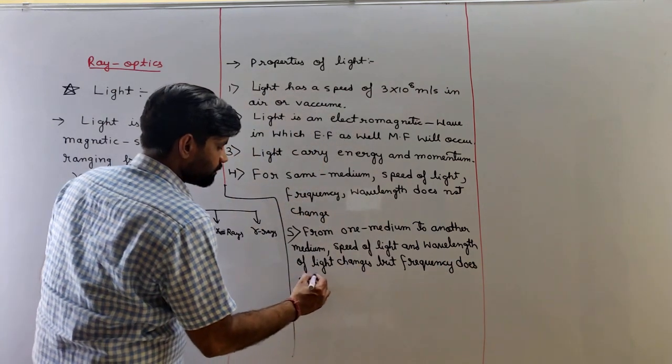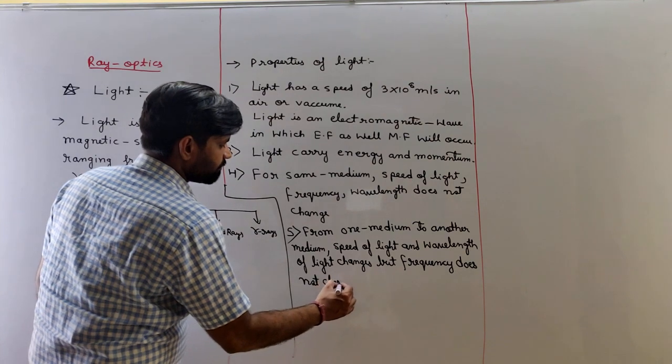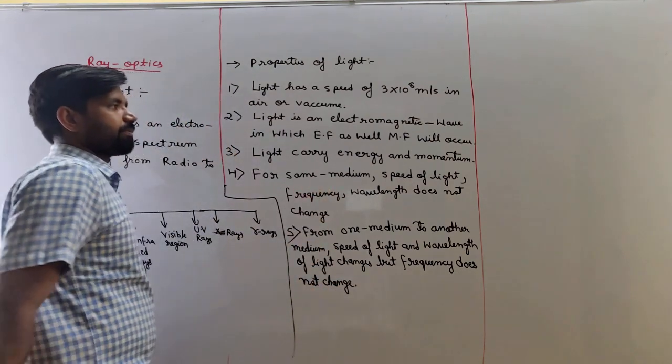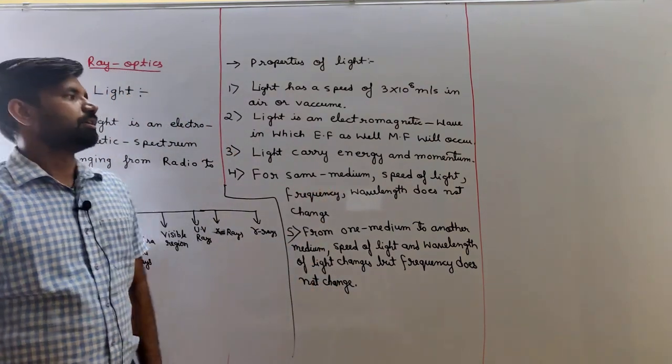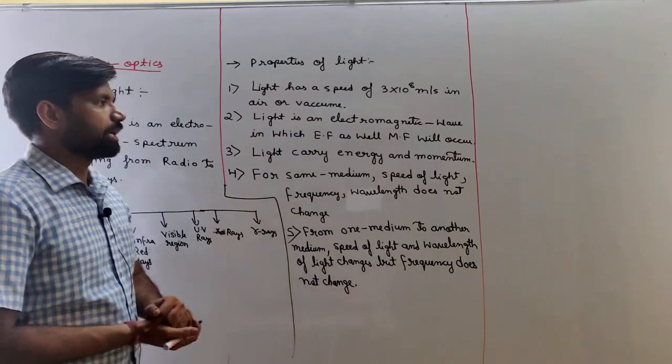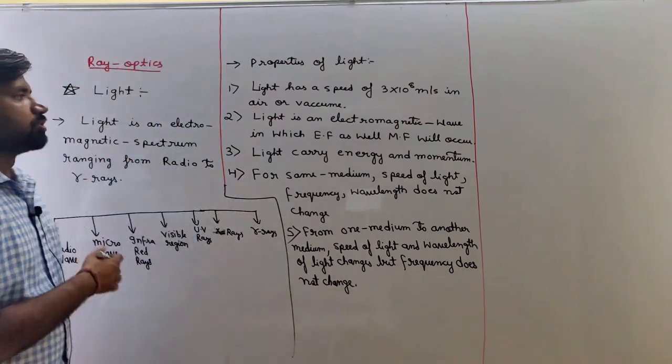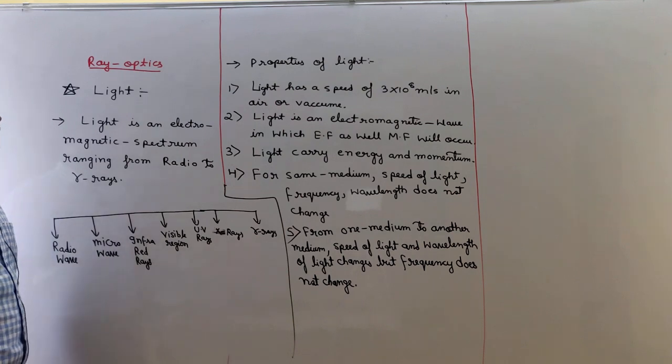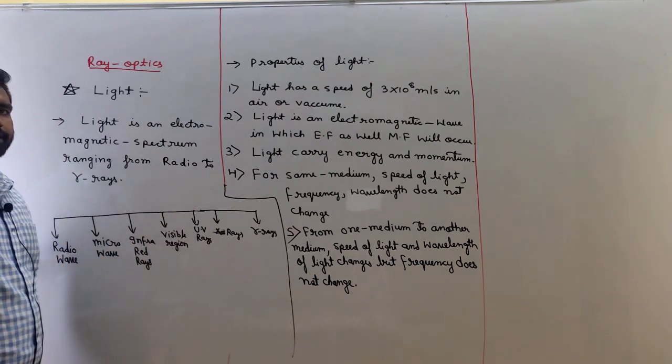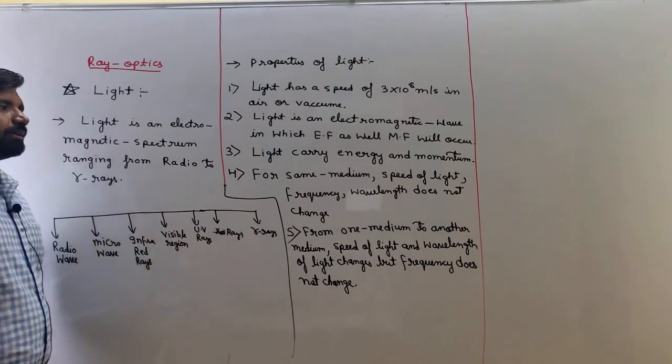Okay, so these are the basic properties of light which we have to remember. Understand? So write all these properties and the definition of light.